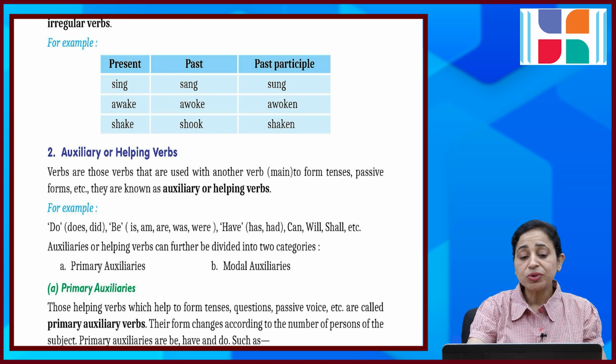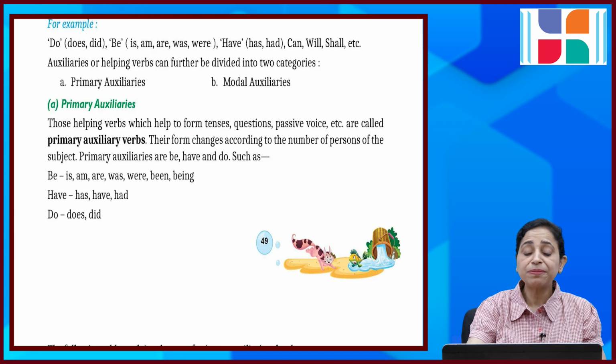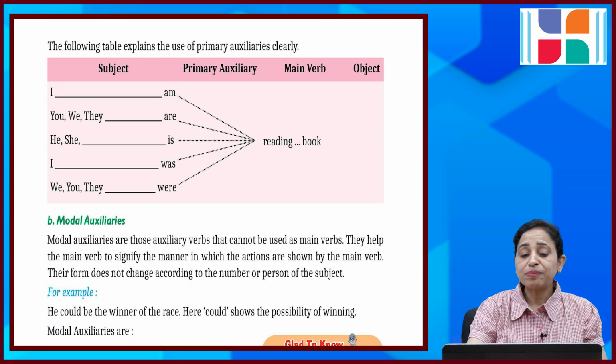Primary auxiliaries are those helping verbs which help to form tenses, questions, passive voice, etc. and are called primary auxiliary verbs. Their form changes according to the number and person of the subject. Primary auxiliaries are be, have and do, such as be, is, am, are, was, were, been, being, have, has, had and do, does, did. The following table explains the use of primary auxiliaries clearly.